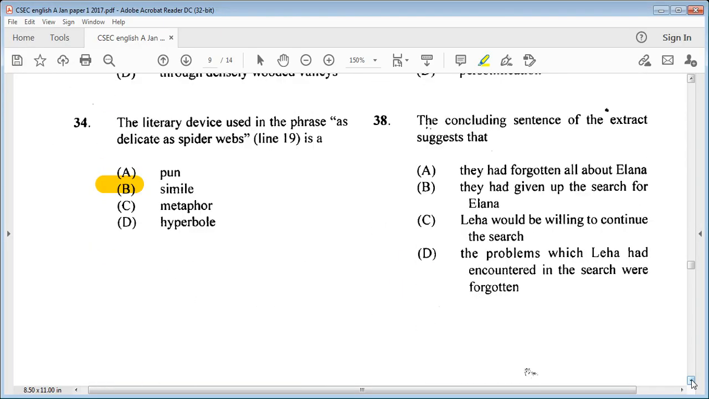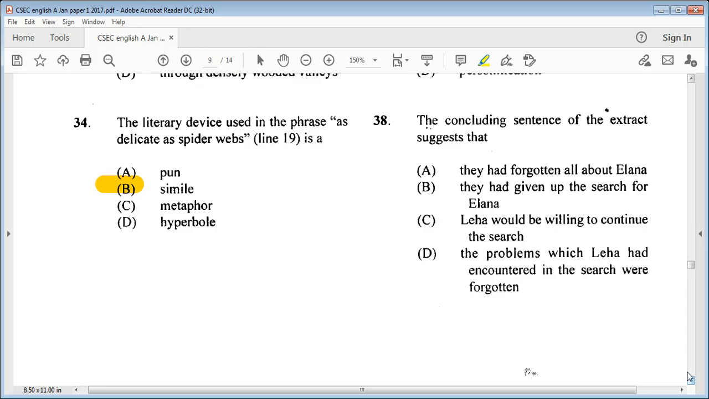38 says, the concluding sentence of the extract suggests that A, they had forgotten all about Elena, B, they had given up the search for Elena, C, Leah would be willing to continue the search, D, the problems which Leah had encountered in the search were forgotten.